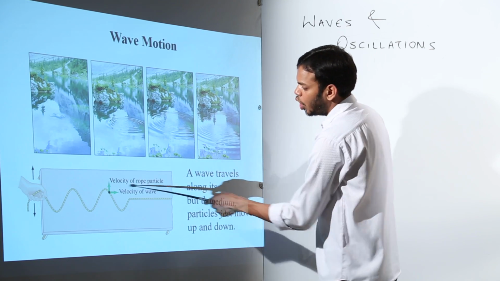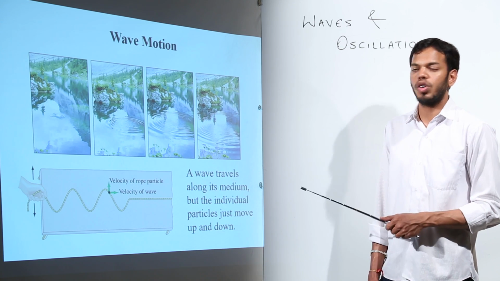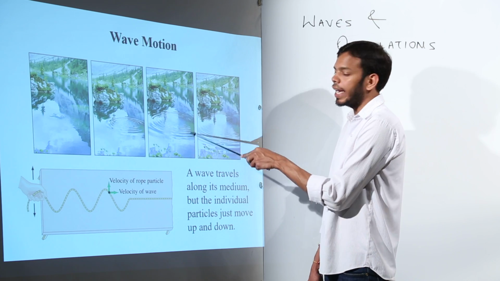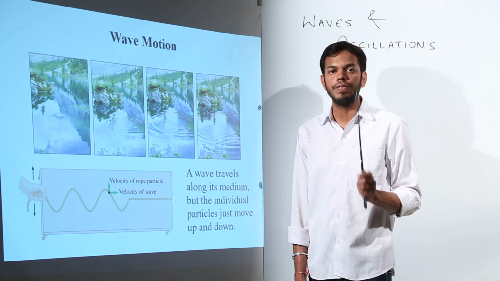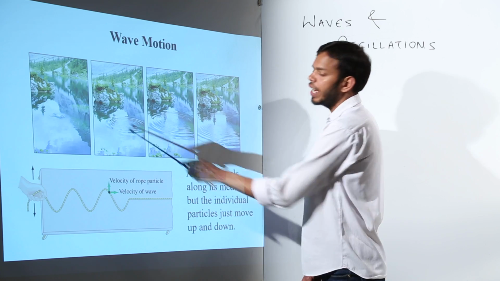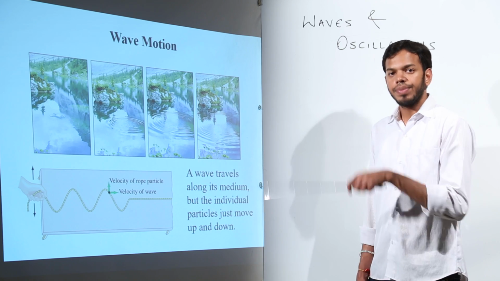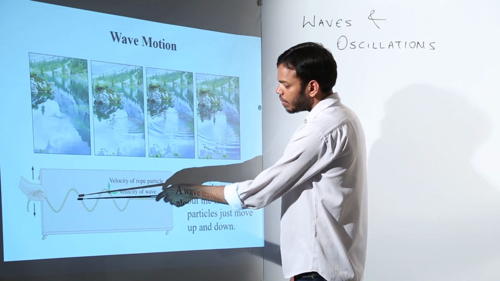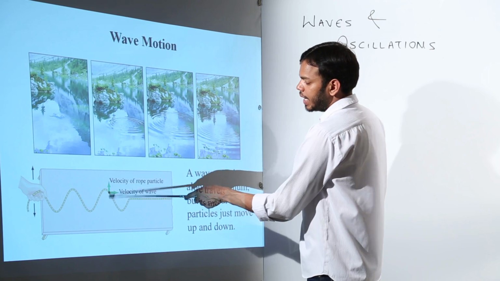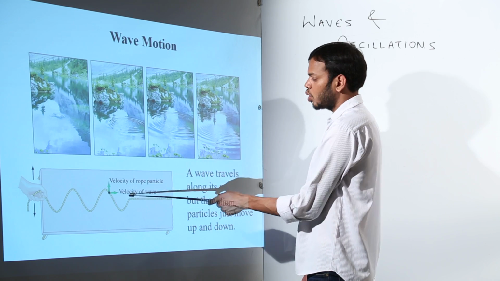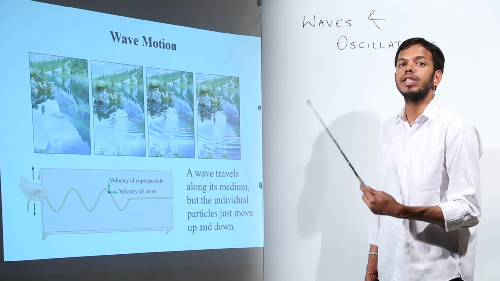So this is called velocity of wave, this is just an explanation of what is velocity of wave and velocity of particle. Here the particles are undergoing sinusoidal motion, right, in the form of crest and trough. So that itself is the velocity of particle, whereas wave velocity is the velocity with which the whole wave is traveling. Clear? So for example, we have held a rope and we have given it a wave motion from one end. What will happen? The rope is going to go into sinusoidal motion such that you can now differentiate that the velocity with which the rope particle is going is called velocity of rope particle or the velocity of particle, whereas the velocity with which the whole wave is going forth is called the wave velocity.